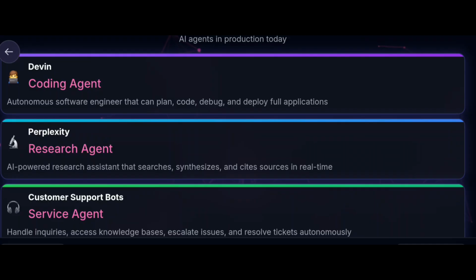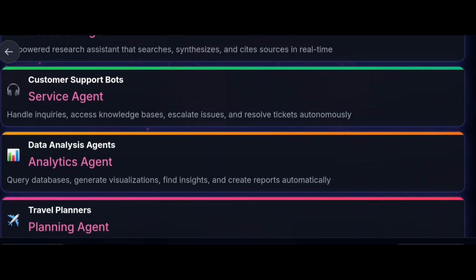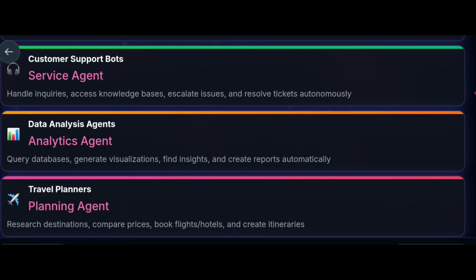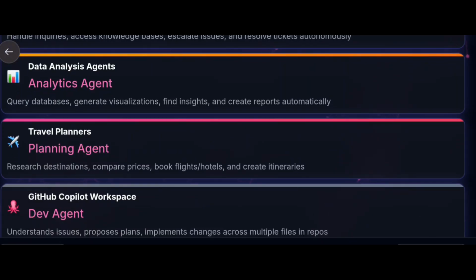And another agent is Perplexity. It is a research agent, an AI-powered research assistant that searches, synthesizes, and cites sources in real time. Another type is customer support bots. These are service agents. They handle inquiries, access knowledge bases, escalate issues, and resolve tickets autonomously. And another example is the data analysis agent. It is an analytics agent. It queries databases, generates visualizations, finds insights, and creates reports automatically.